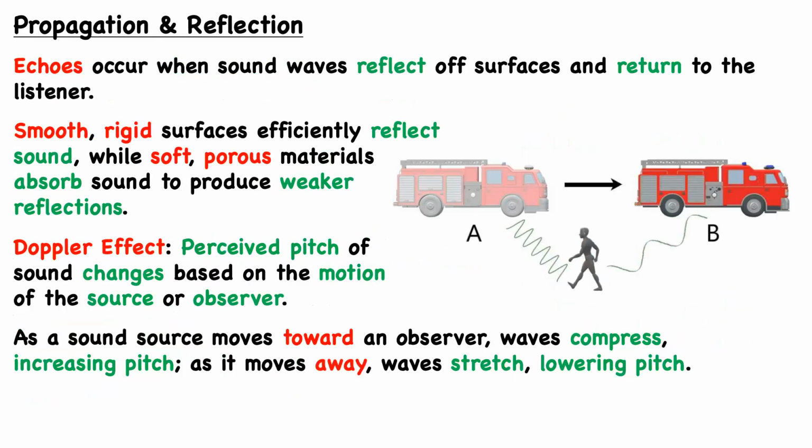So we call the movement of a sound wave, of a mechanical wave, wave propagation. But let's talk about propagation in a little bit more detail and also talk about a related phenomenon called reflection. So when sound waves propagate, let's imagine we have a sound wave moving in one particular direction, and we have some barrier in between. Well, depending on the nature of this barrier, the material this barrier is made of, the wave can do one of a few different things.